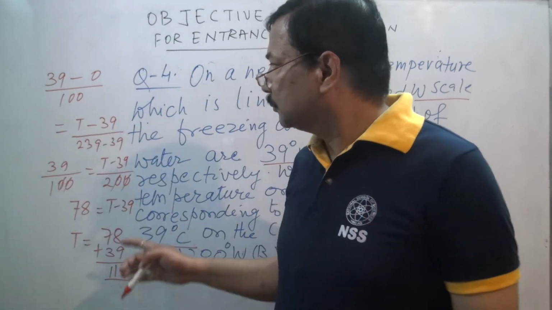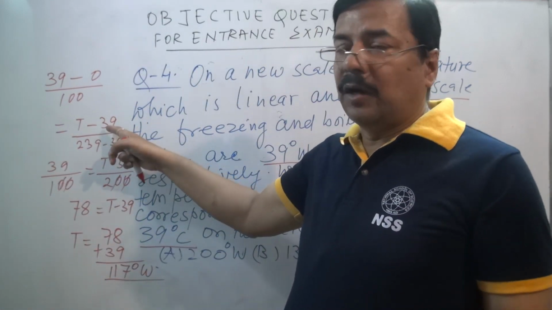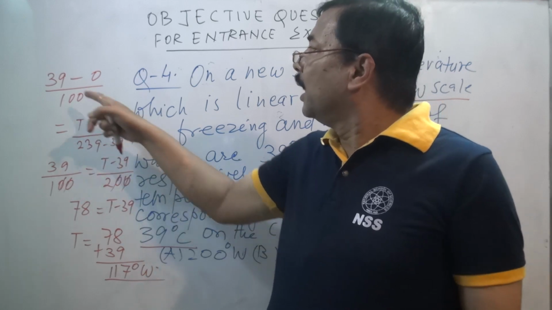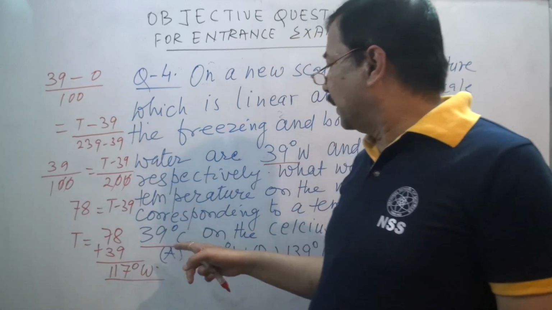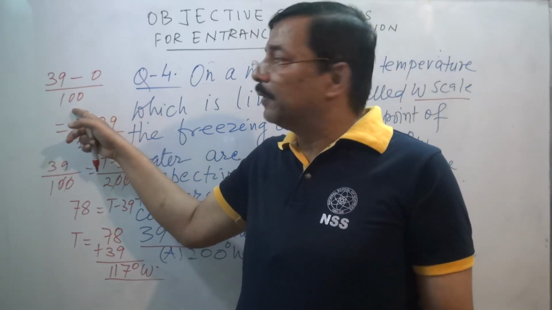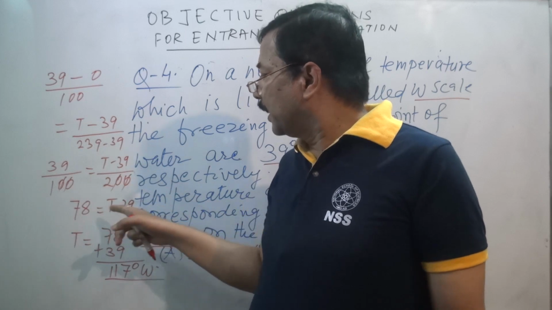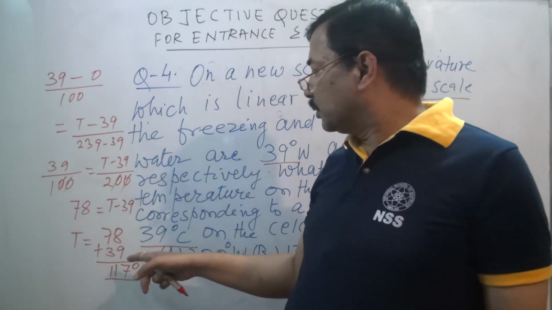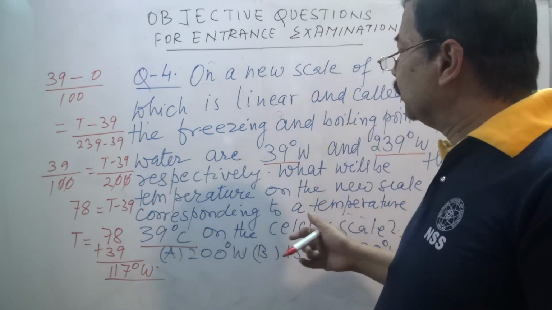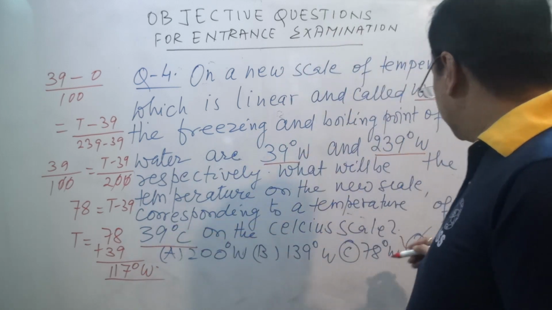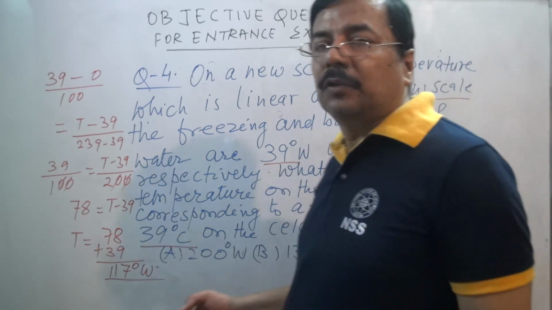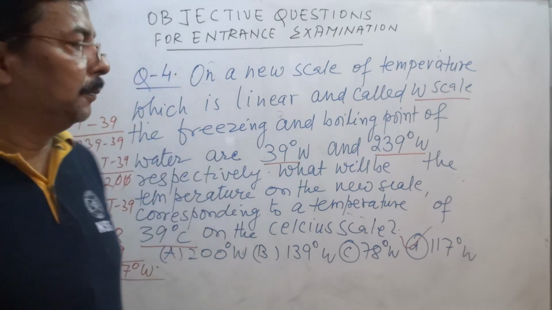See it carefully. This is the lower fixed point on the W scale. This is the upper fixed point on the W scale. This is the lower fixed point. This is the 39, that is the temperature on the centigrade scale, and the lower fixed point is 0, divided by the fundamental difference, and ultimately we are getting T. That T must be equal to 117 W. So on the new scale W, 39 degrees centigrade is equivalent to 117 degrees W. This should be understood carefully.